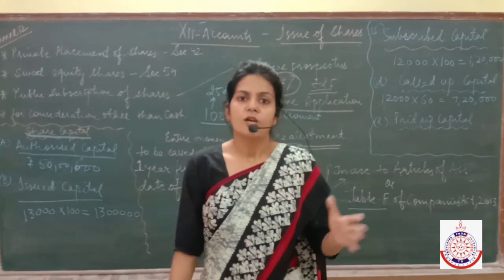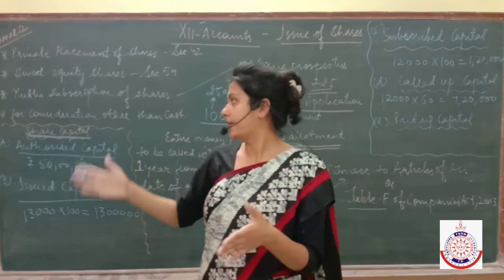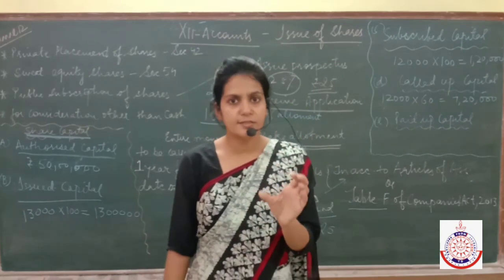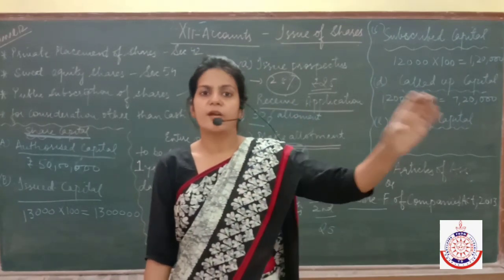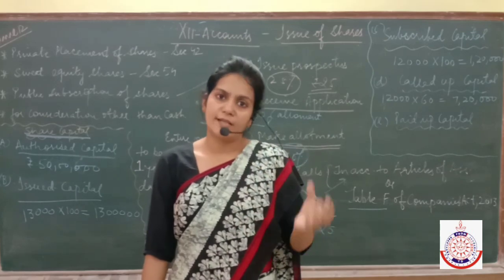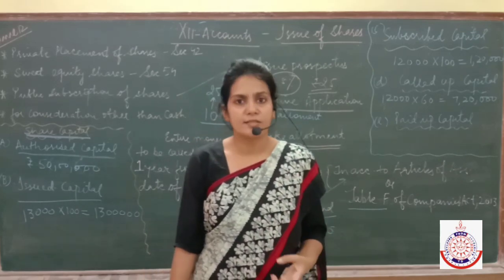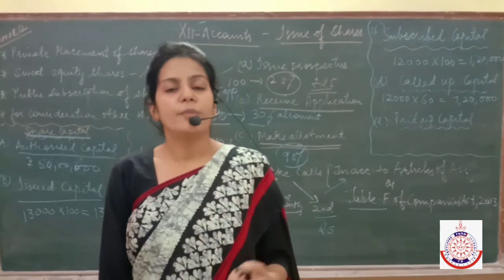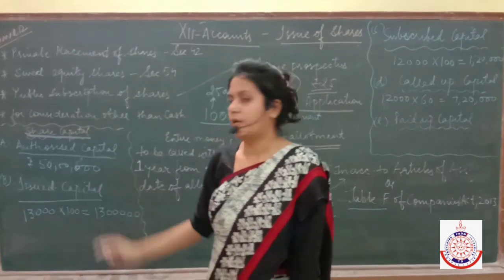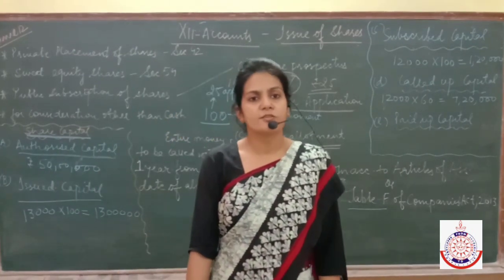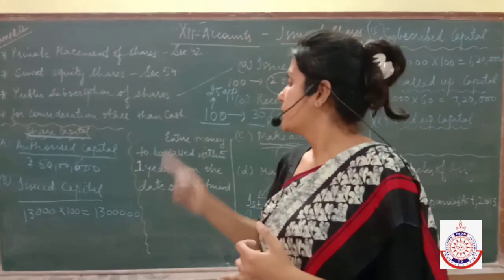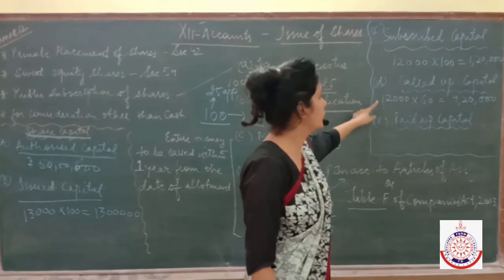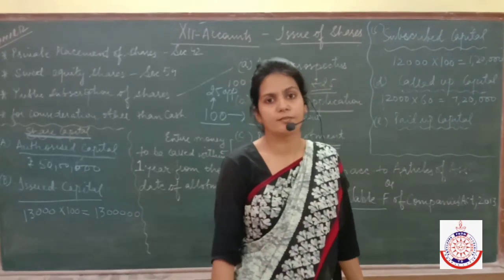So in that case, we can't make Harshu's capital account or Ria's capital account or Kanika's capital account, because there are not 2 or 3 shareholders, rather there are a number of shareholders. So what we basically do is open one joint account for everyone, that is the share capital account. Share capital account represents the total capital which all the shareholders have invested in the business. It's not feasible to open the account of each and every person, so we make one consolidated account. Now share capital is of various types: authorized share capital, issued share capital, subscribed share capital, called up share capital and paid up share capital.